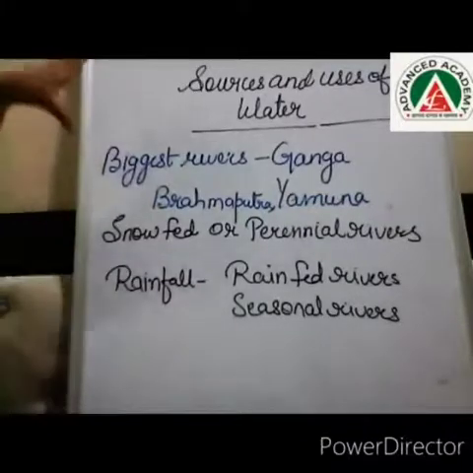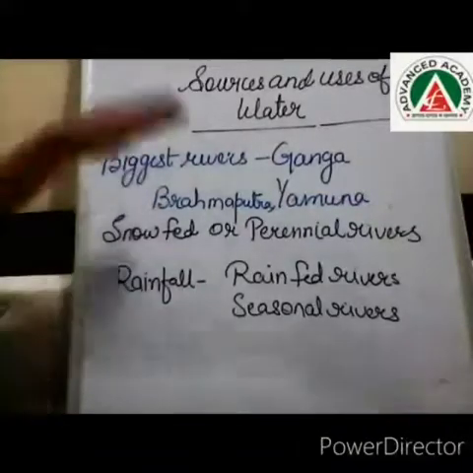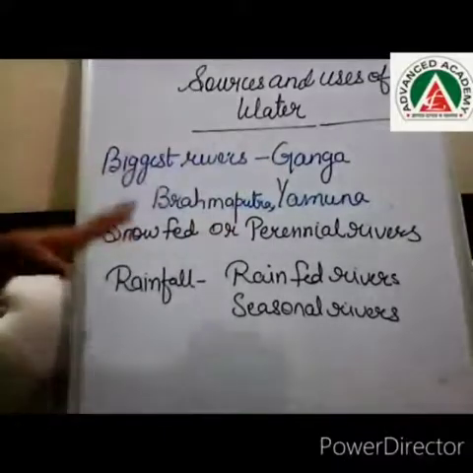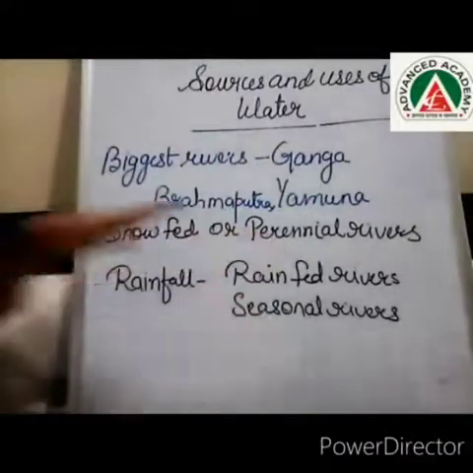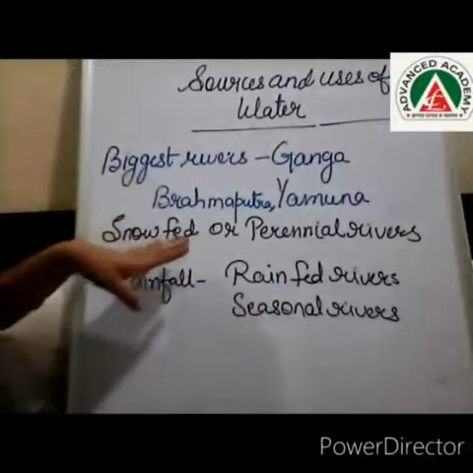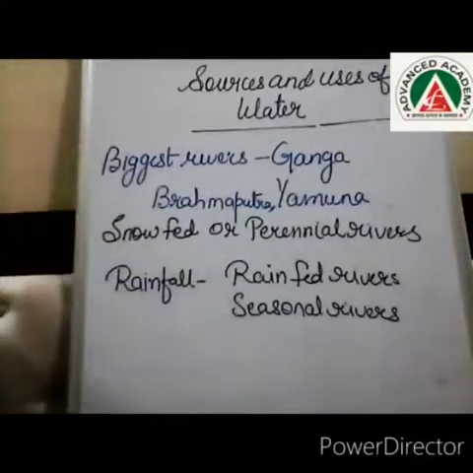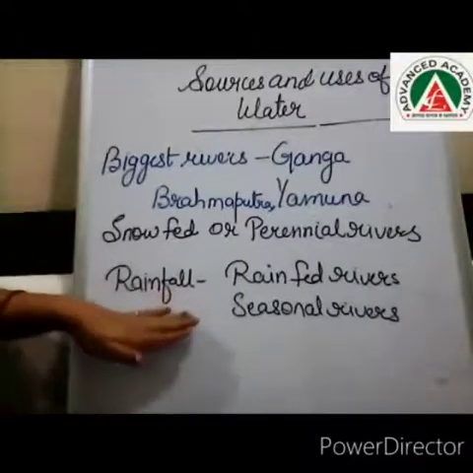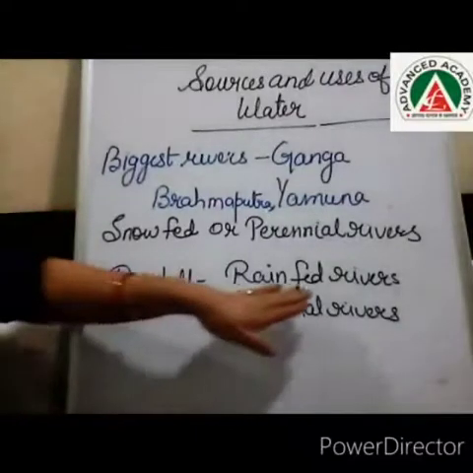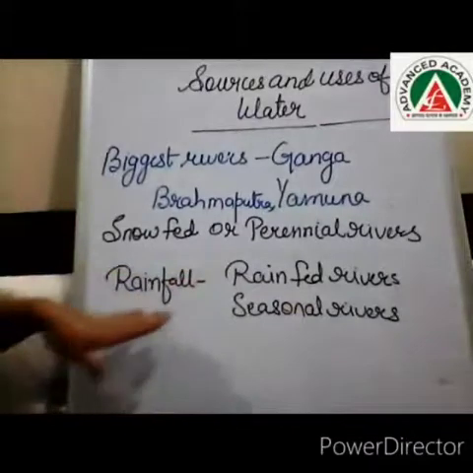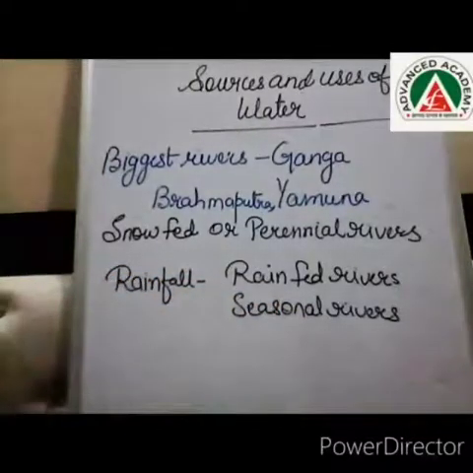So I have given you some extra information: the biggest rivers, which are Ganga, Brahmaputra and Yamuna, are known as snow-fed rivers or perennial rivers. Why? Because they get water from the melting snow in the mountains. And rivers which are filled with rainfall are known as rain-fed rivers or seasonal rivers.